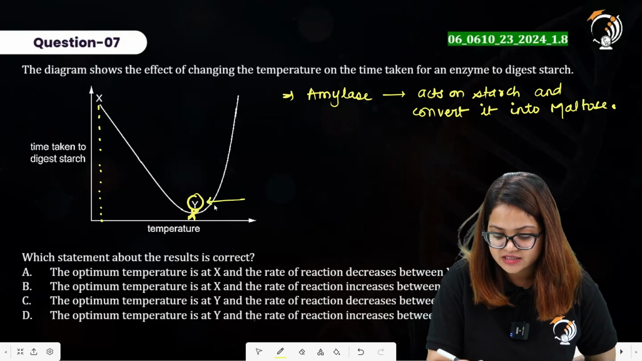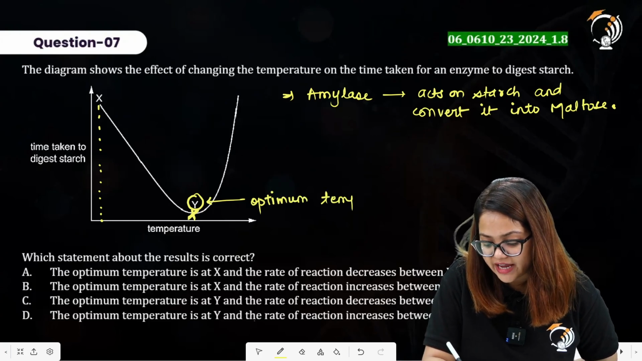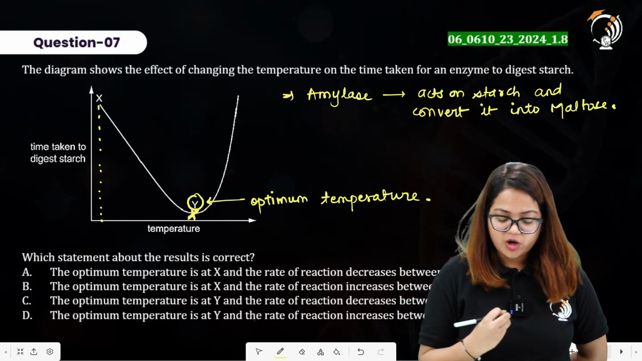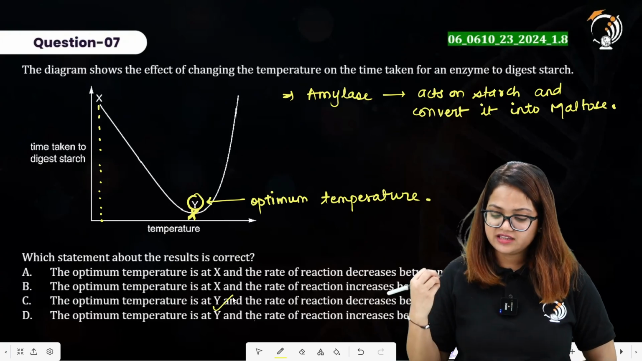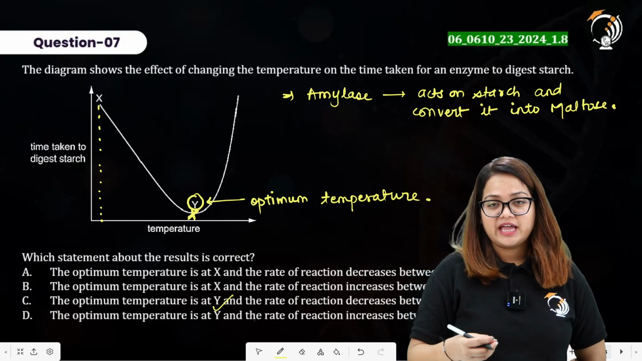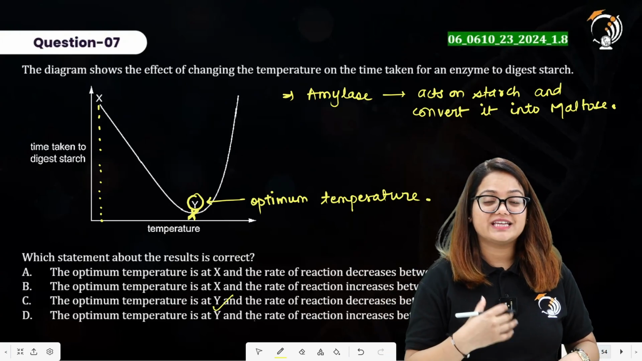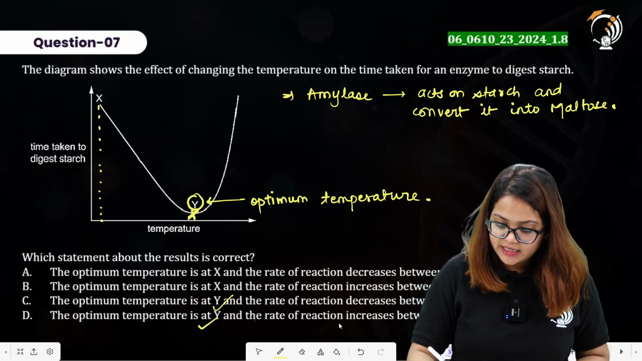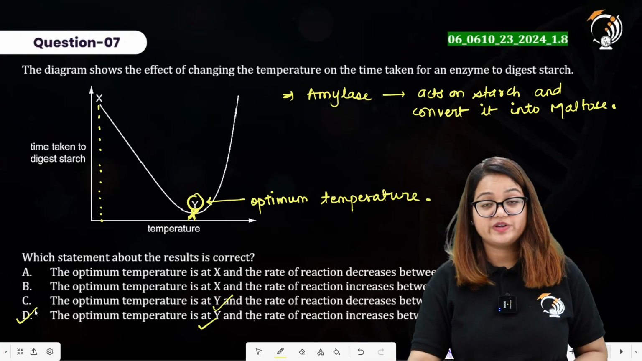Y is representing the optimum temperature value over here, because optimum temperature is that temperature at which the enzyme has its maximum activity. This is incorrect. The optimum temperature is at X, again incorrect. The optimum temperature is at Y, correct. And the rate of reaction decreases, it increases actually, because the enzyme having the optimum temperature shows its maximum activity, in which there is increased rate of reaction. The optimum temperature is at Y, rate of reaction increases between X and Y. So this statement D over here is the right statement.